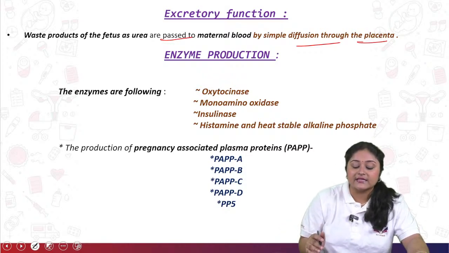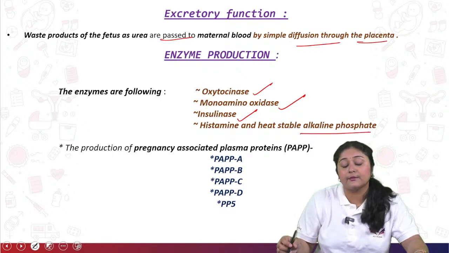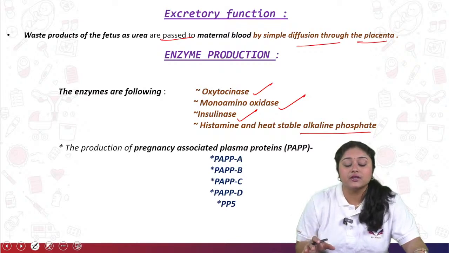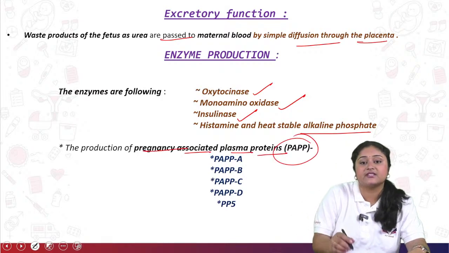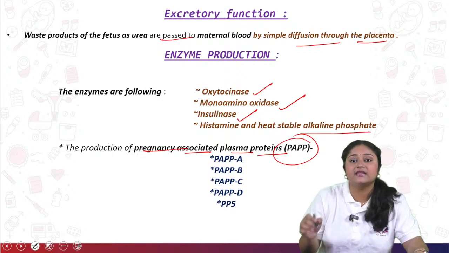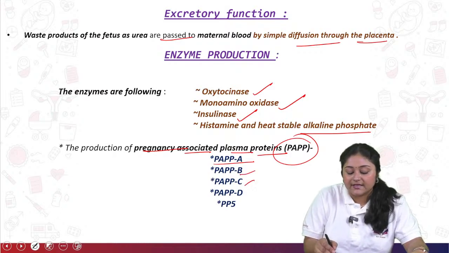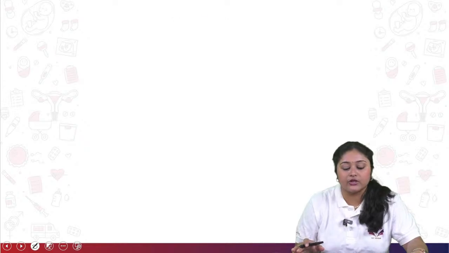So what are the enzymes? Oxytocinase, monoamine oxidase, insulinase, as well as histaminase and heat stable alkaline phosphatase. Thus the production of the pregnancy associated plasma protein, PAPP. This enzyme also they are going to produce. Under this PAPP there are several factors: first is PAPP-A, B, C, D as well as PP5. So these are all the enzymes they are going to produce.